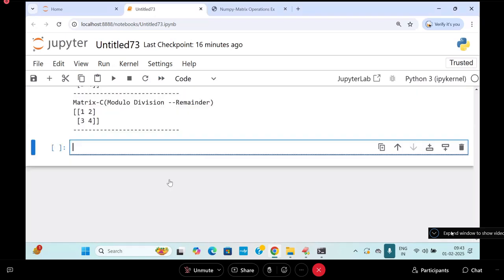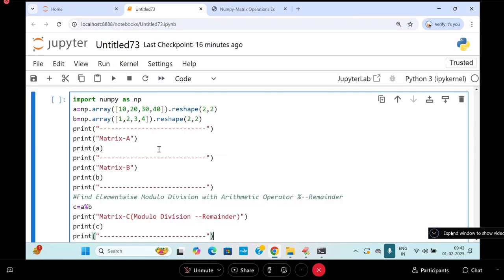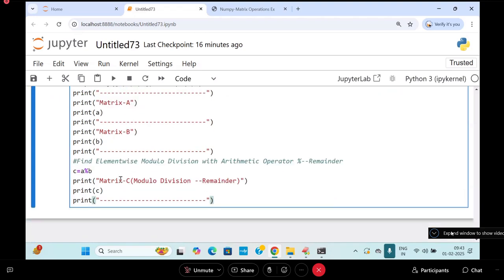So now I am going to enter into the power of operator. Power of operator is nothing but exponential expression. So I am going to take it element wise exponentiation. This is known as what? Power of operator.